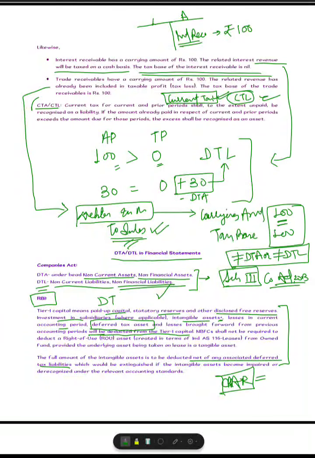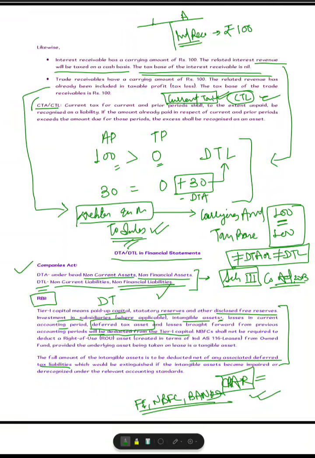So if the deferred tax liability is related to some intangible asset, then that will be reduced from the intangible asset, and then that intangible asset will be reduced from the tier 1 capital for the purpose of RBI regulatory requirement. This is applicable for financial institutions, NBFCs or banks. These are not applicable for common companies.